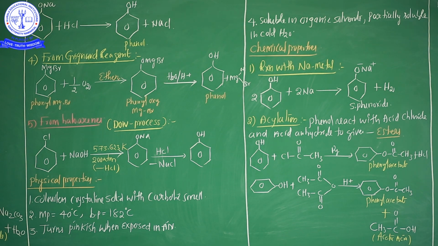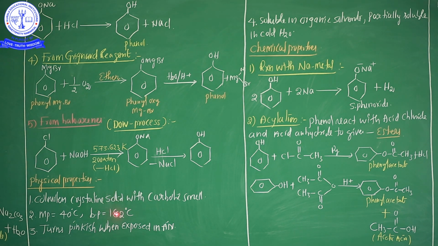Okay? Now, physical properties of phenol. It's a colorless crystalline solid with carbolic smell. Important point. Some of the phenols also exist in liquid state. So simple phenols are either colorless liquids or colorless crystalline solids having low melting points.